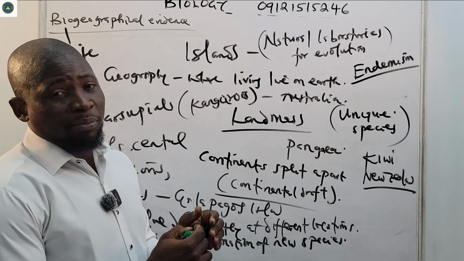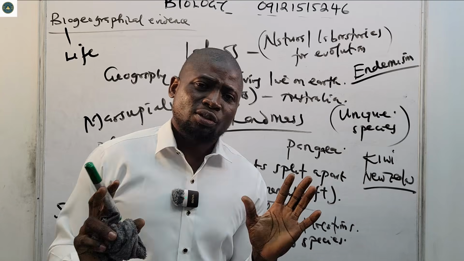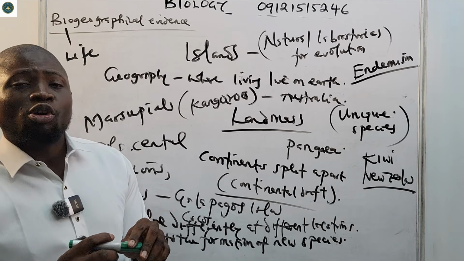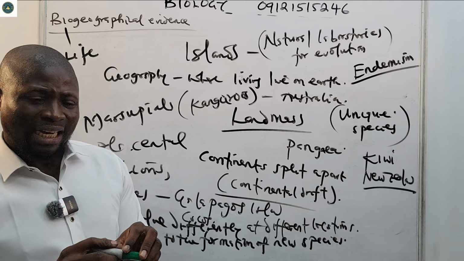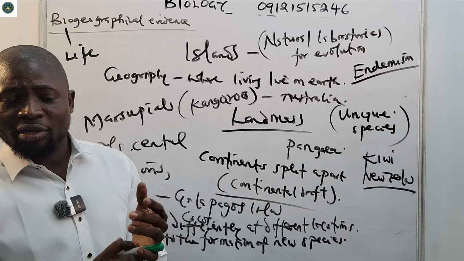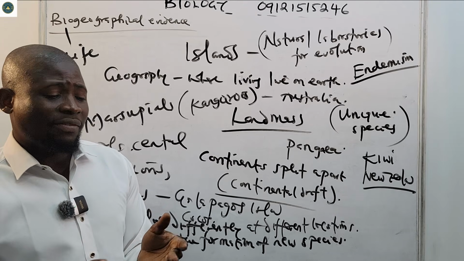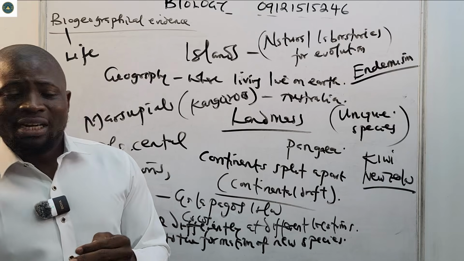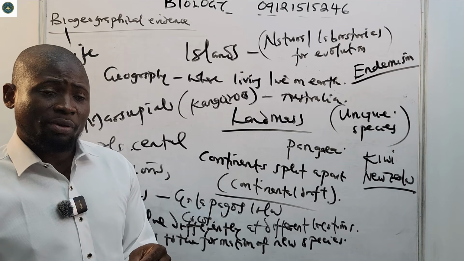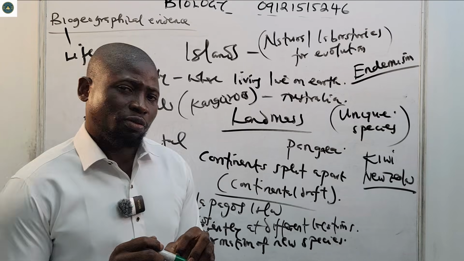So please wrap your head around all of them, and know most of them. In the next class, we are going to focus on answering questions only from evolution, from past questions. Please do not be caught out, and ensure you download the AutoSchools app, activate it, and start studying immediately. We have looked at embryological evidence, anatomical and morphological evidence, paleontological evidence, and biogeographical evidence. There are some other evidences you can look up yourself, but these are within the scope of what you are supposed to be taught.